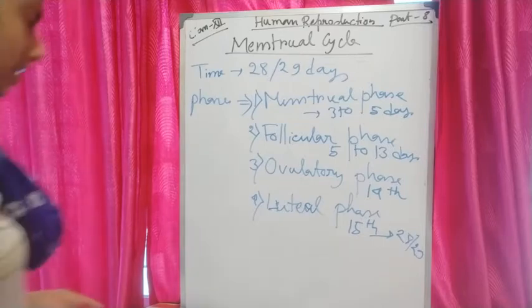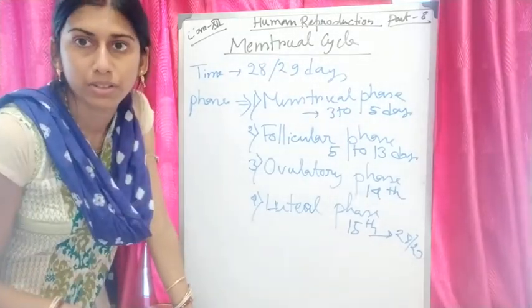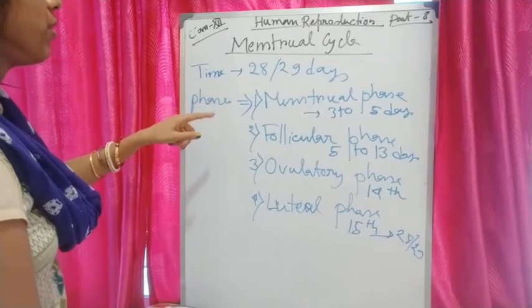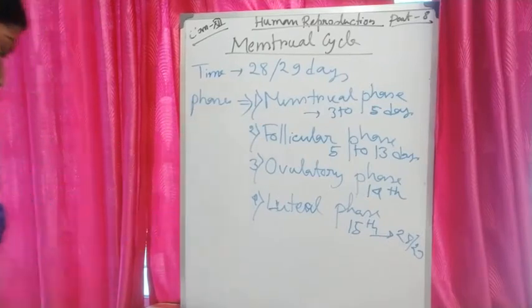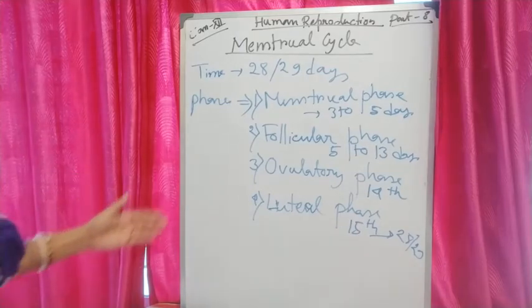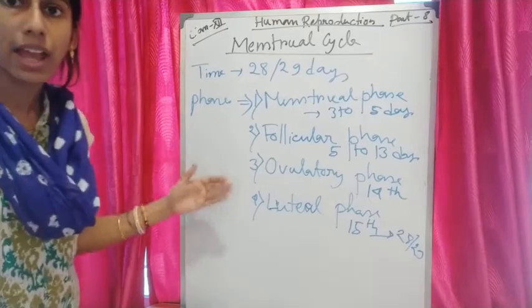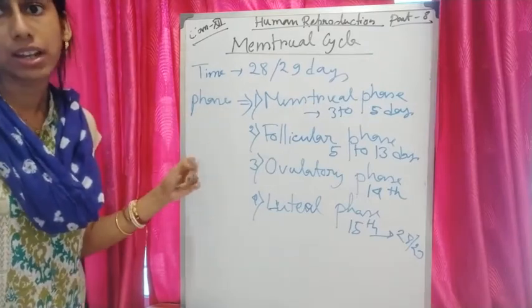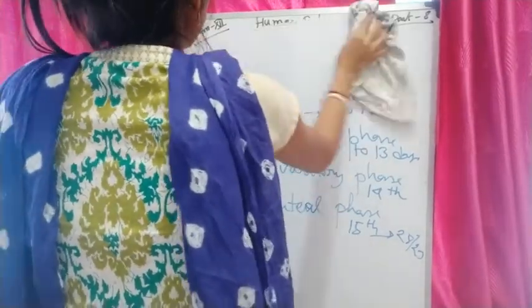That's why it is called menstrual cycle. It is a cycle of events starting from one menstruation to another menstruation. That's why it is called a cycle. And it has four main phases: menstrual phase, follicular phase, ovulatory phase, and luteal phase. What changes are occurring in case of ovarian wall, and what hormones and follicles? We will draw that diagram and we'll see. So first, now we'll see the changes.